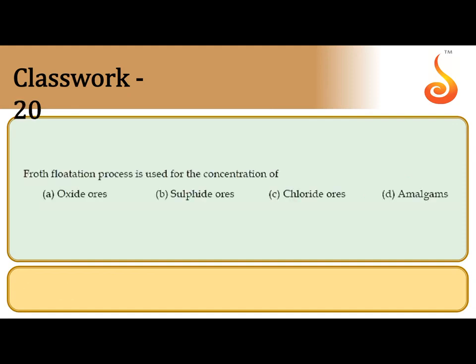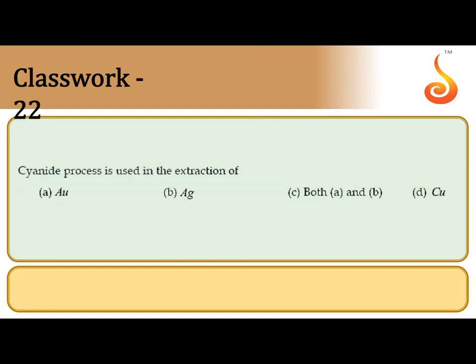Froth flotation process is used for the concentration of sulfide ores, because sulfide ores are lighter ores; only lighter ores like sulfide ores are purified by froth flotation. Cyanide process is used in the extraction of gold and silver, because they are converted into complexes by dissolving in sodium cyanide. So the correct option is both A and B. C is the correct option here.